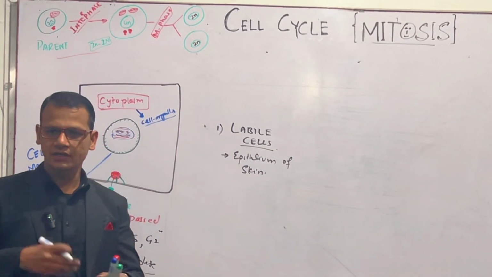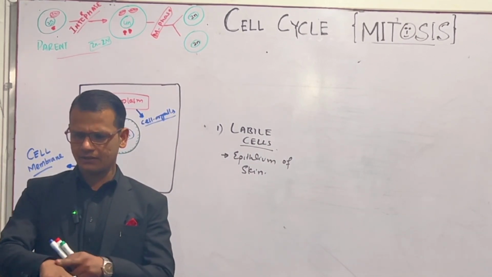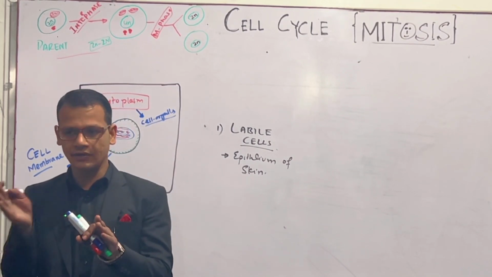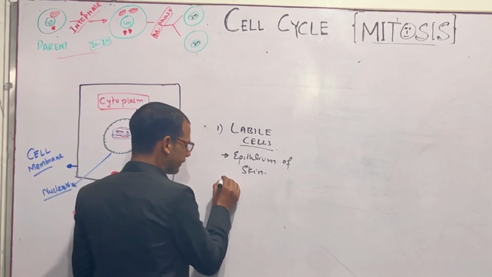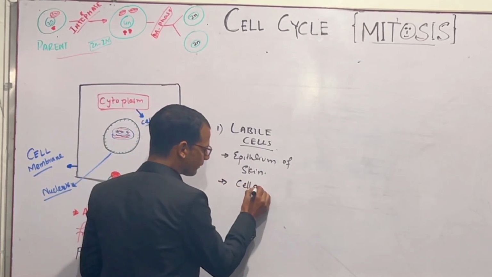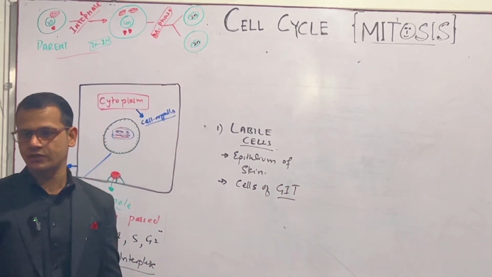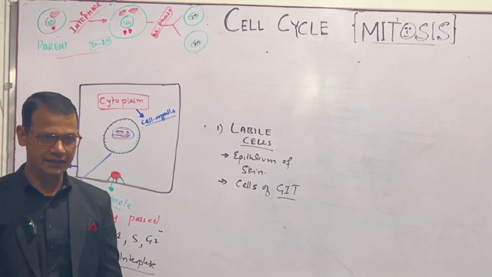Skin epithelium is continuously dividing because the cells present here are dying continuously. So the cells are already dividing, right? For example, cells of the GI tract, gastrointestinal system, are dividing continuously, right?